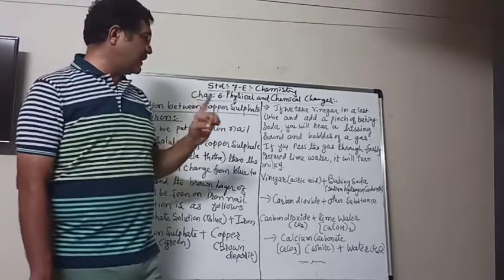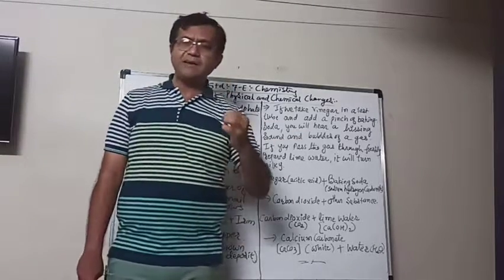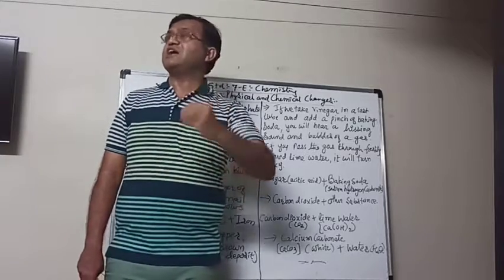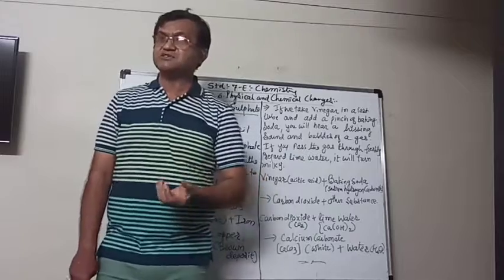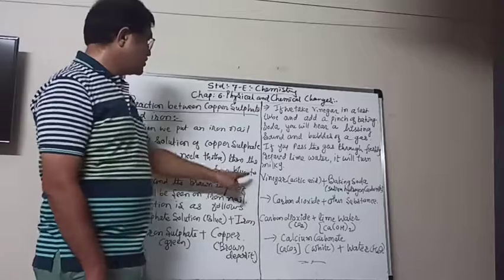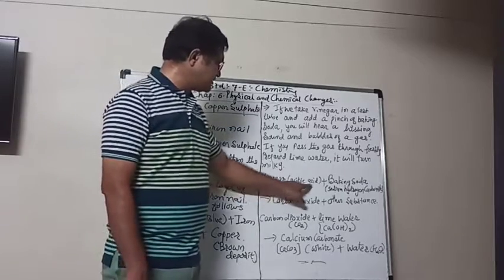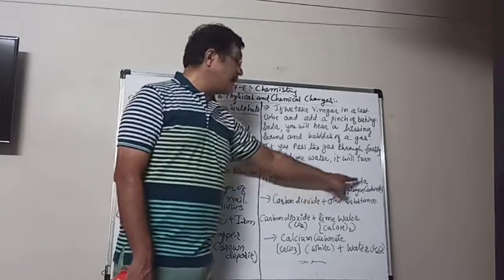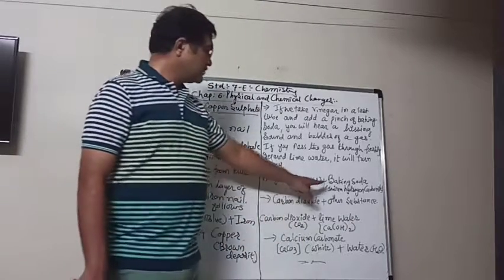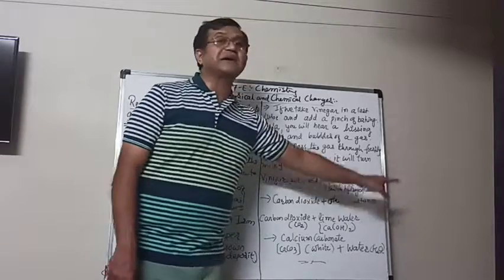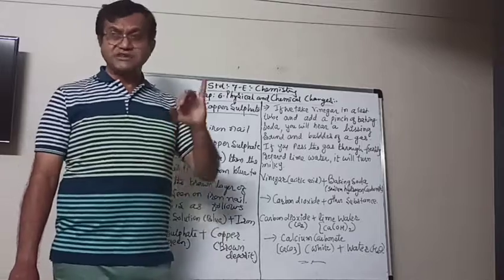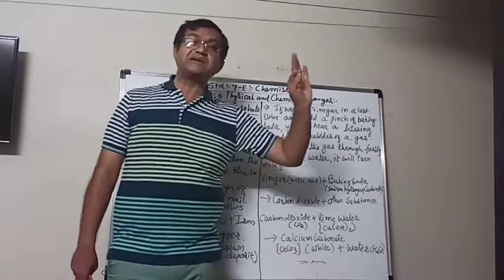So now you have to remember that when vinegar and baking soda are mixed, a chemical reaction takes place and a gas is produced, that is carbon dioxide gas. So here vinegar is acetic acid plus baking soda. The chemical name of baking soda is sodium hydrogen carbonate.